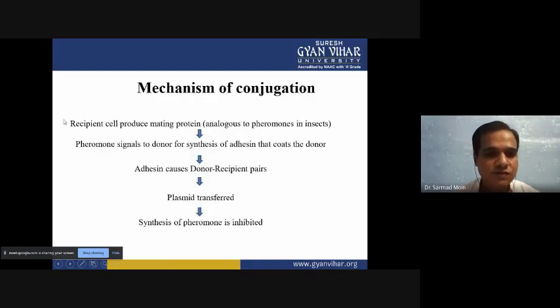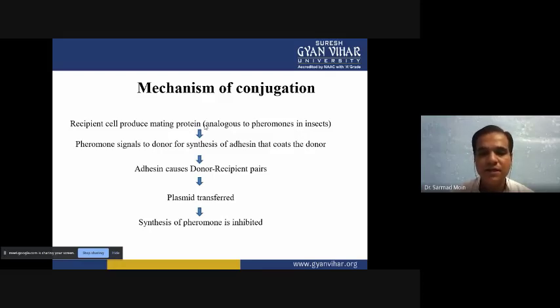Now the mechanism of how it happens. The recipient cell produces a mating protein, analogous to pheromones in insects, so that the other microorganism is attracted towards the donor organism. Then this mating protein signals the donor to synthesize adhesin, and this adhesin attaches the donor and recipient to make a pair.